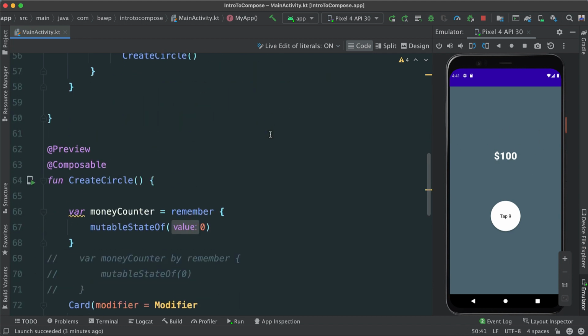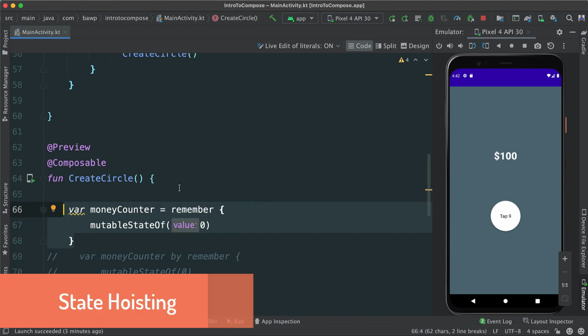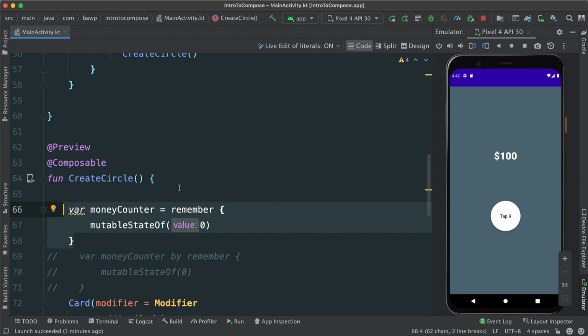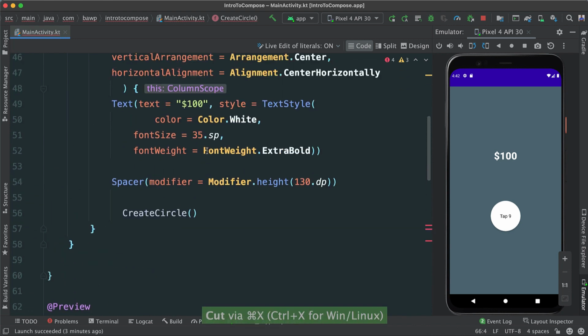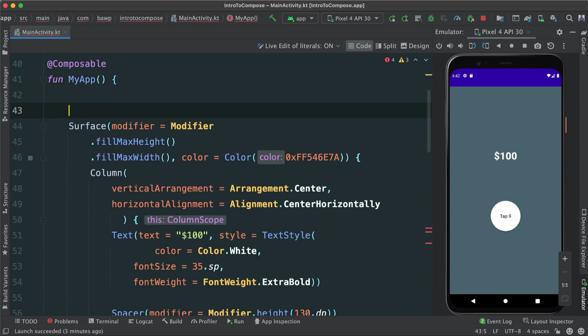Well, the first thing we need to understand is that we'll have to remove this state here outside of our create circle. This is another concept called state hoisting, which means we are hoisting it. We are taking it up a level from where this state is. So I'm going to cut this, and I'm going to call it inside of my app like this.